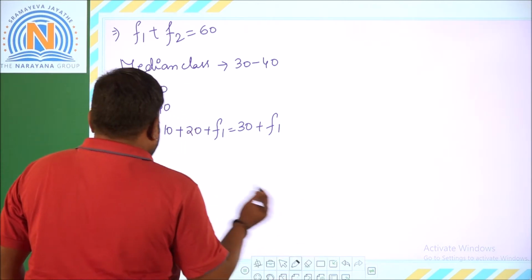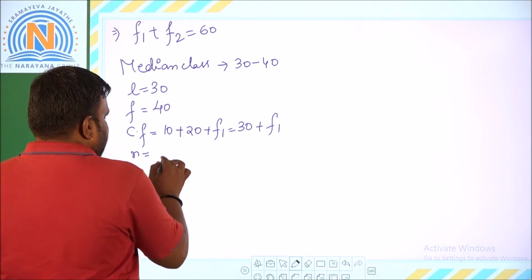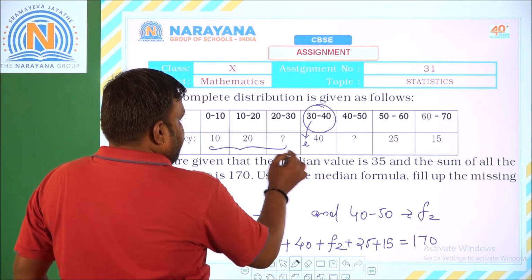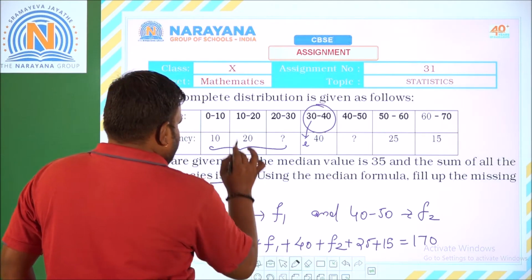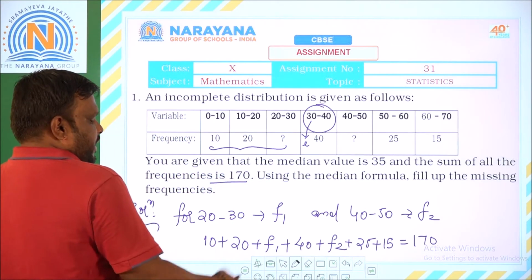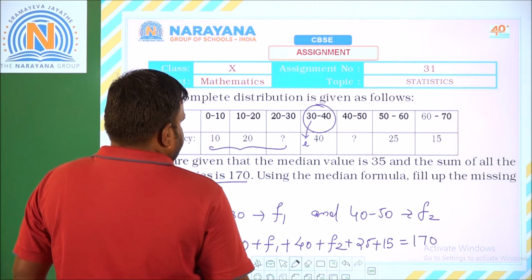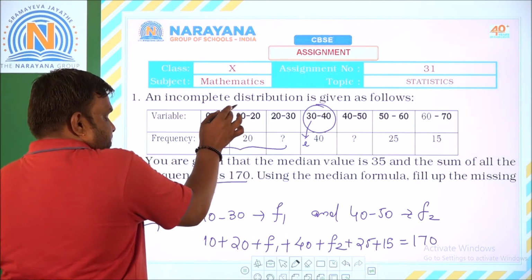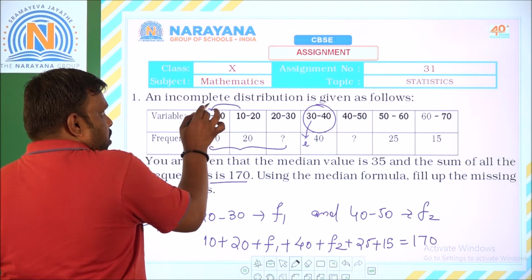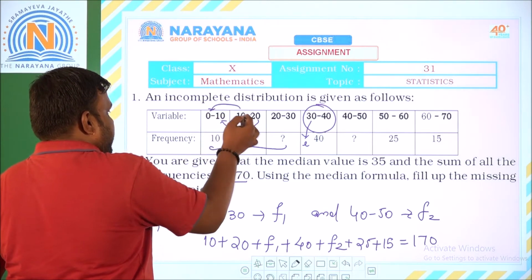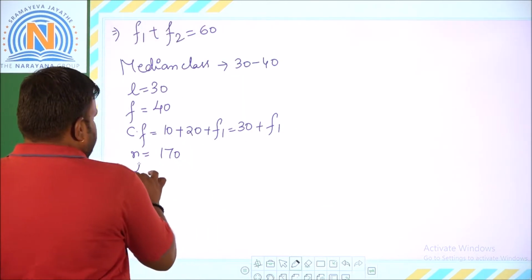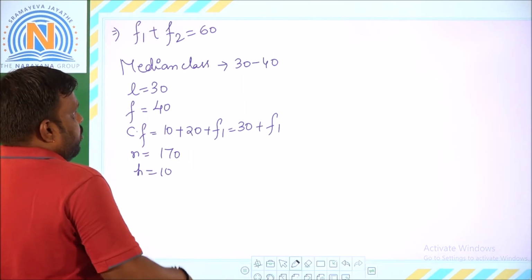Anyhow, the complete sum of the frequencies is 170. So N is equal to 170, we already have it. And the H value is the difference of the successive lower limits or two successive upper limits: 20 minus 10 is 10, or 10 minus 0 is 10. So H also is 10. Here we got all the values.